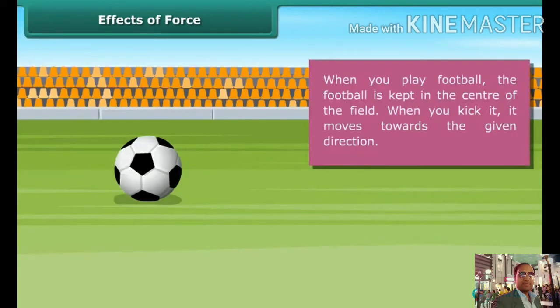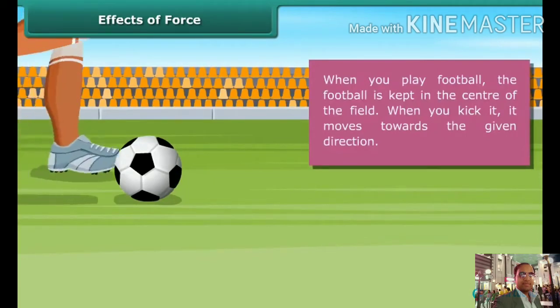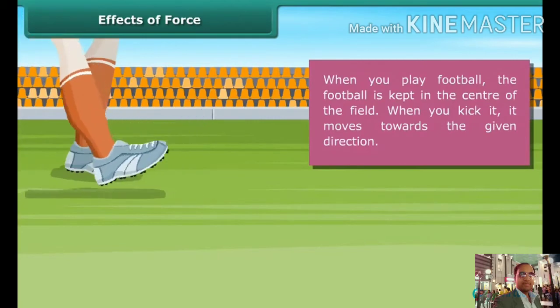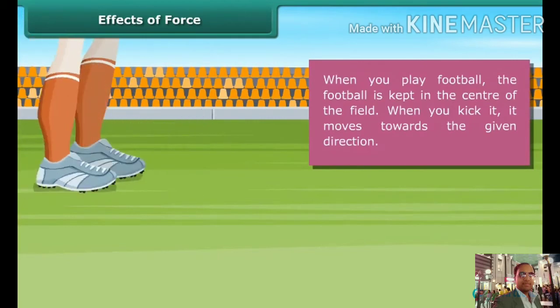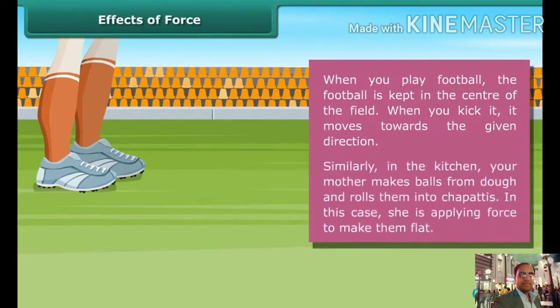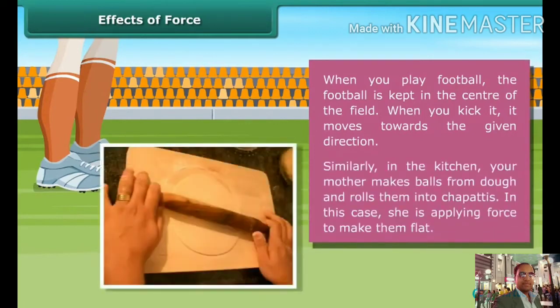you play football. The football is kept in the center of the field. When you kick it, it moves towards the given direction. That means if a ball is at rest, applying force gets it in motion. Similarly, in the kitchen, your mother makes balls from dough and rolls them into chapatis. In this case, she applies a force to make them flat. This is also part of changing shape.